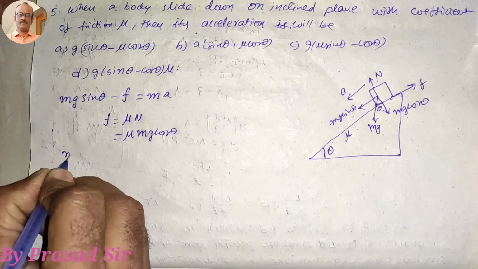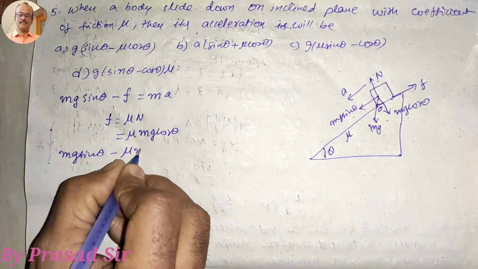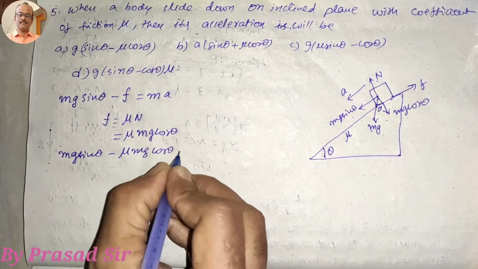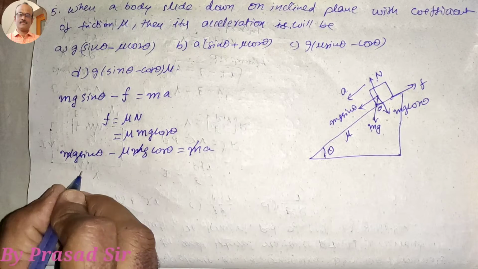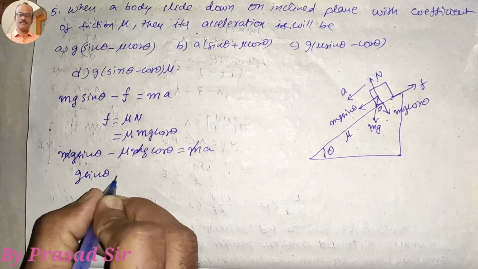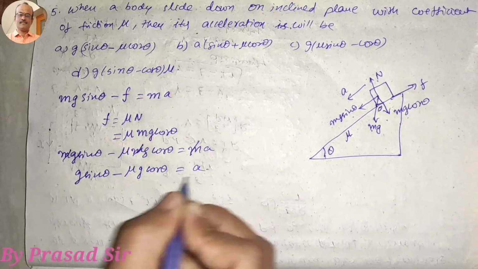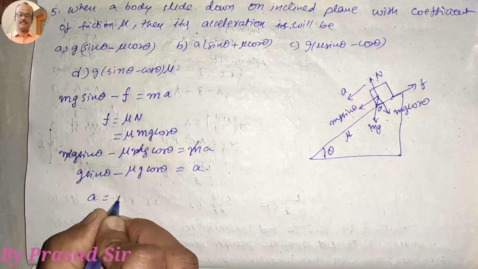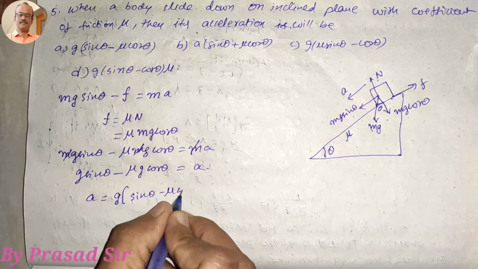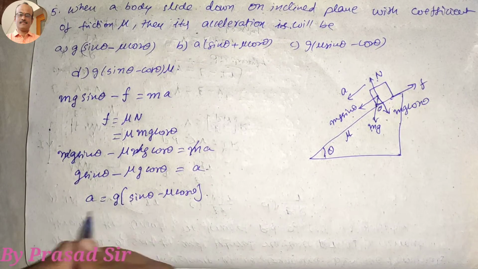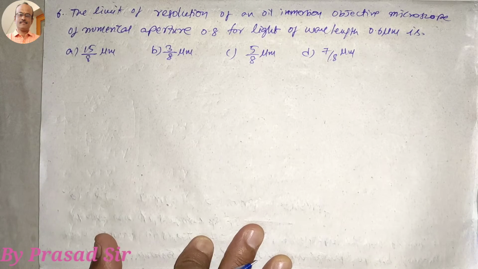So substituting, mg sin theta minus mu mg cos theta is equal to m into a. M cancels. g sin theta minus mu g cos theta is equal to a, so acceleration is equal to g times sin theta minus mu cos theta. So which option is correct here? Option A is correct.